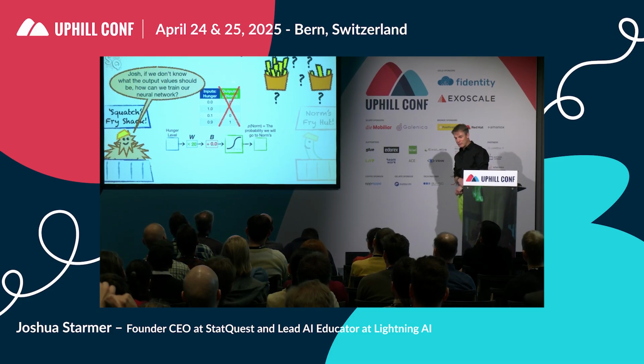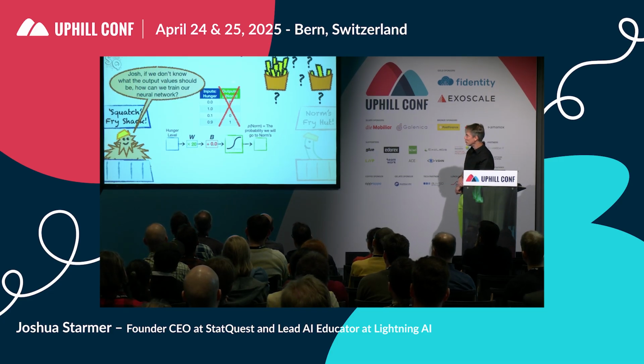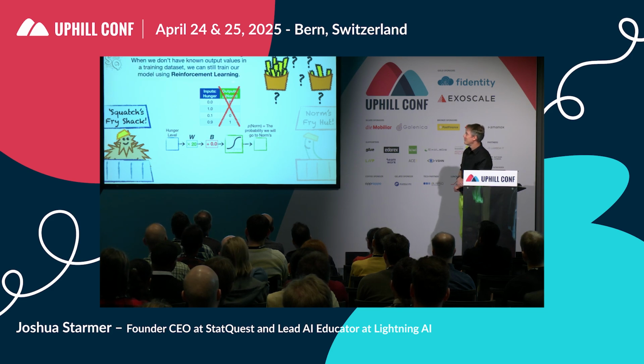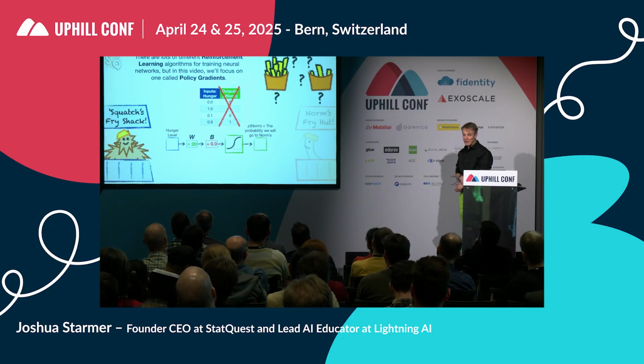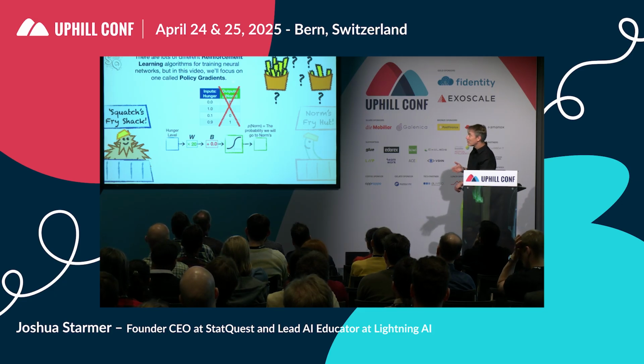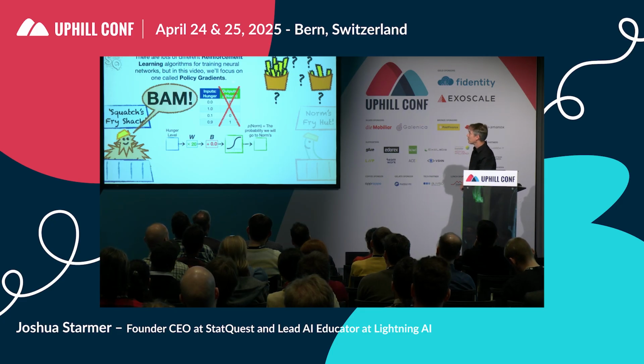Josh, if we don't know what the output value should be, how can we train our neural network? When we don't have known output values in our training data set, we can still train our model using reinforcement learning. There are lots of different reinforcement learning algorithms for training neural networks, but in this talk, we're just going to focus on one called policy gradients, and it's going to be real simple. This is one of the easiest ones, and so you know what Squatch says? Bam.